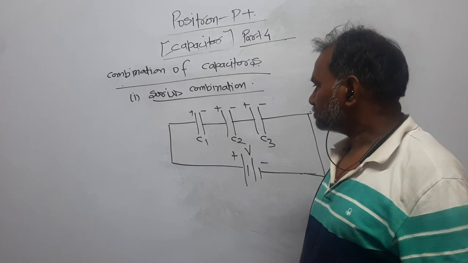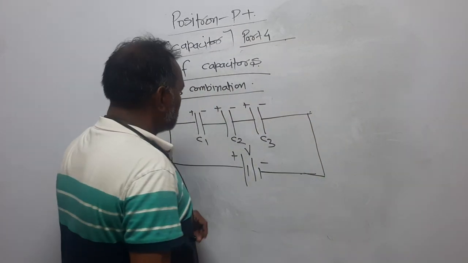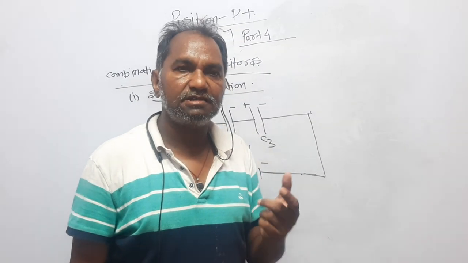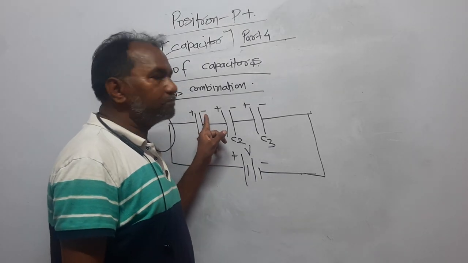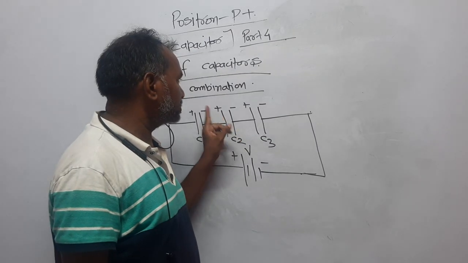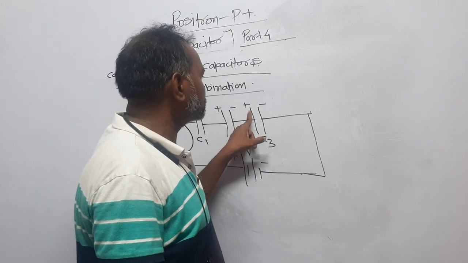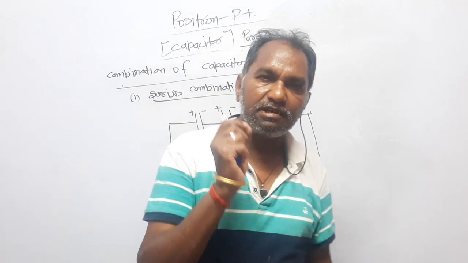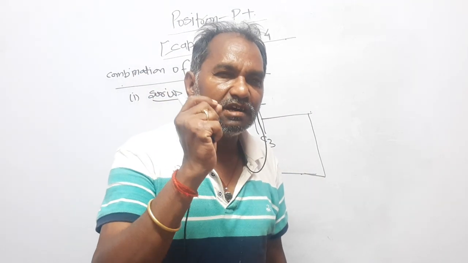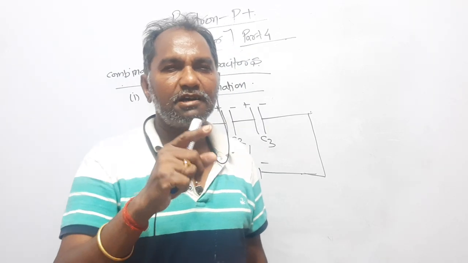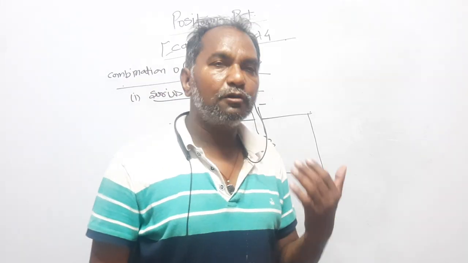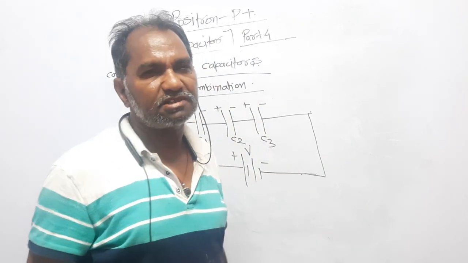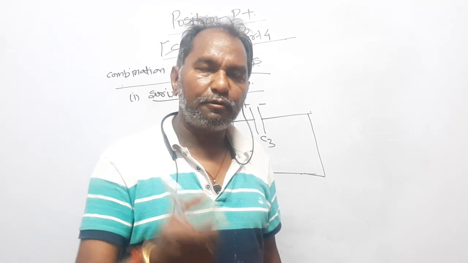Dear students, first, how will you judge that this combination is a series combination? Look here, this negative plate is connected with the positive plate of the other capacitor. Again, this negative plate is connected with the positive of the next. Or you can say that in the series combination, charge remains the same on each capacitor, whereas potential is divided. Now I am going to prove what I have said, that in the series combination, charge remains the same, whereas potential is divided.